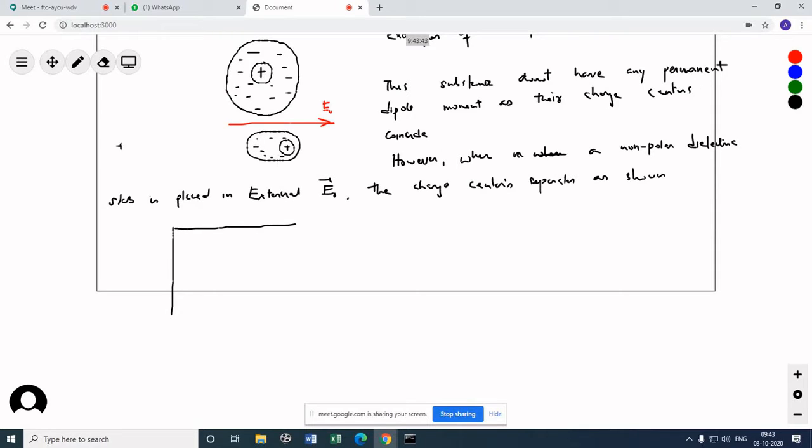These get separated, and as they get separated, now you see there is a dipole moment, right? There is a dipole moment from negative to positive. This is P. Now there is a dipole moment from the left side to the right side. Good.